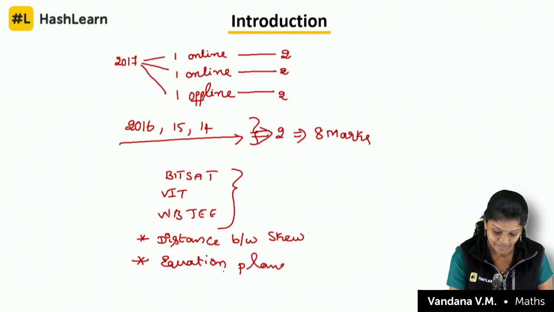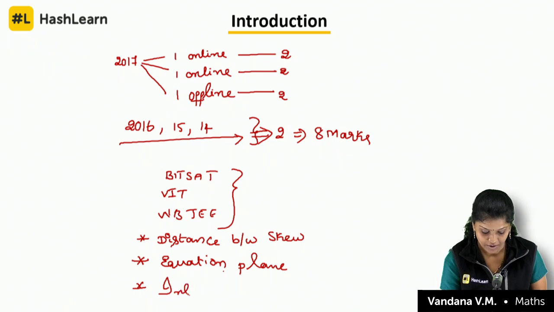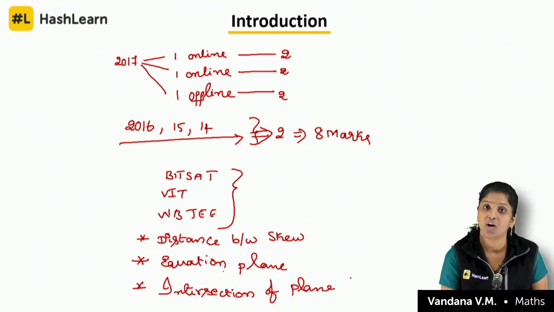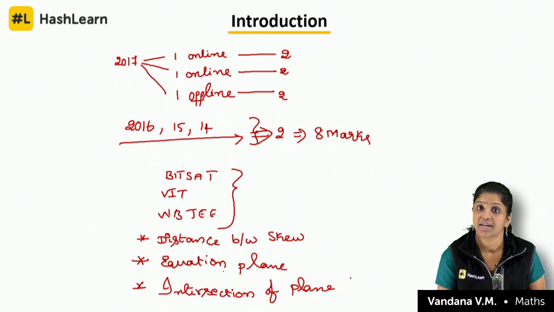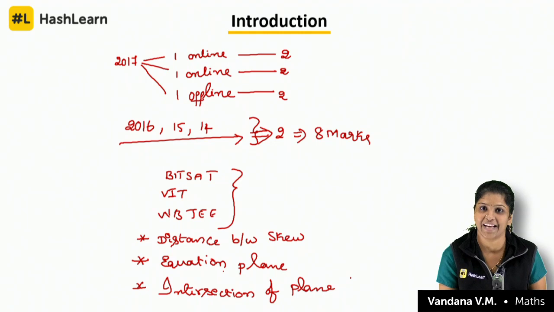Equation of a plane, or just now whatever we discussed, the intersection of planes, or coplanarity of lines. They ask very simple questions and tricky questions from this. They will not twist much. Very nice questions they ask.